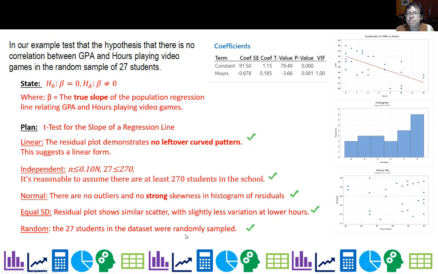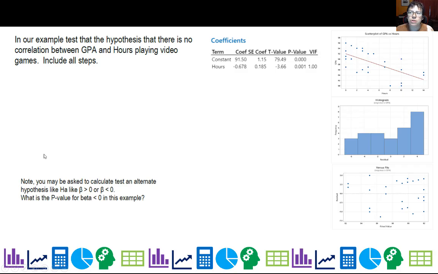So we're good there. Now we're going to be able to get most parts of the calculation straight from the printouts. But let me go ahead and show you where the things are coming from. So there's our coefficient, and that's our standard error for the coefficient. That's 0.185, the standard error for our slope. And there's our actual slope, b, that's our sample estimate.